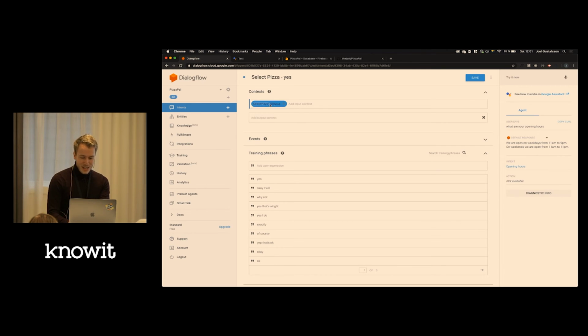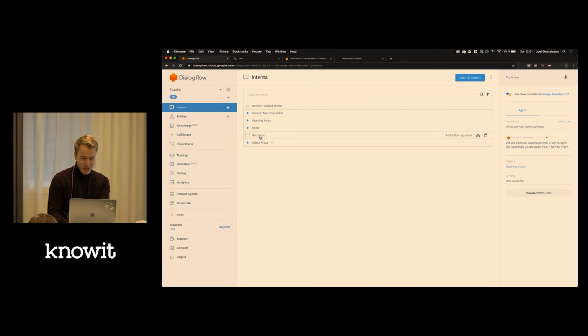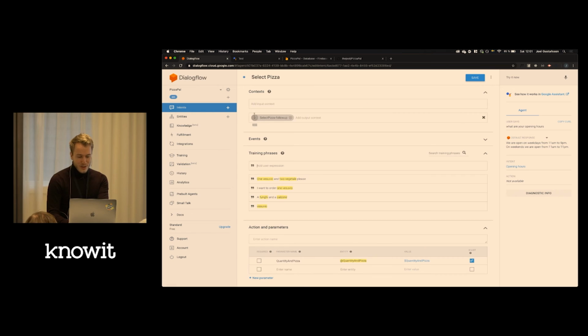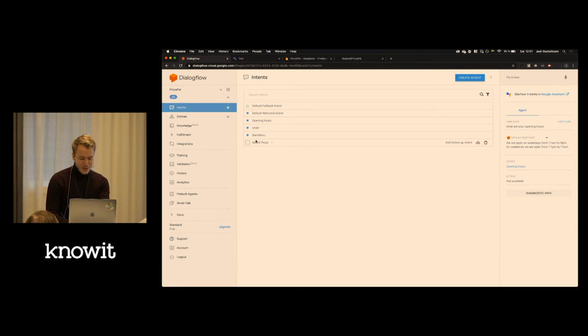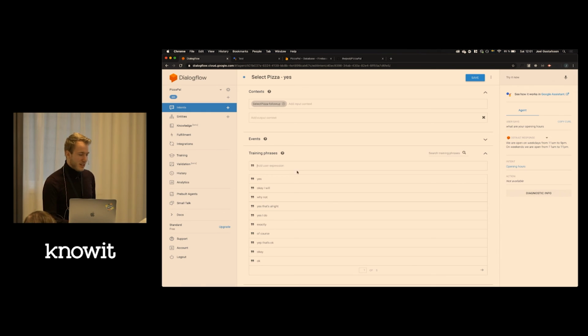So you'll see it has an input context here, which is select pizza follow-up. And if we check the select pizza, we have an output context. So this basically means that the yes will only be triggered if it happened right after this intent. So if we just say yes somewhere in the middle of the conversation, this intent will not be triggered. It has to have this context fulfilled before.